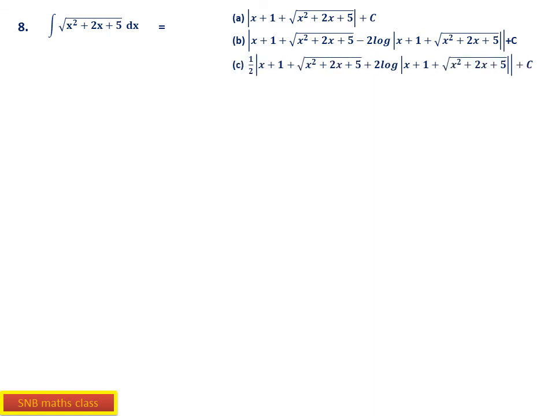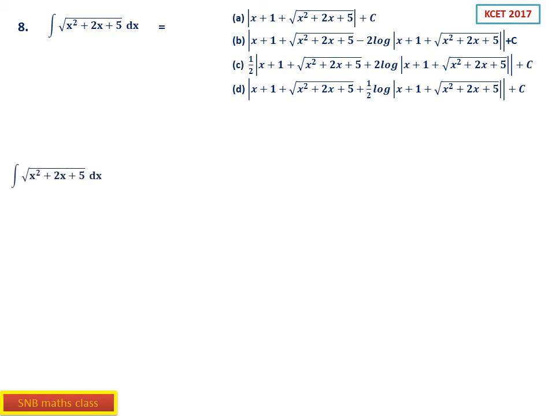And the next one is C, 1 by 2 x plus 1 square root of x square plus 2x plus 5 plus 2 log once again mod of x plus 1, then square root of x square plus 2x plus 5 plus C. And the last one is the same thing, here it is 1, in C it is 2 log, here it is 1 by 2 log. See, the options are almost the same, so you should be very careful.